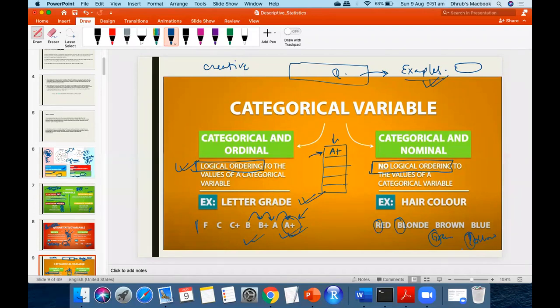No. Why? Because we cannot measure which color is better than another color. Another thing is there is no logical ordering involved, I think. Yeah, that's right.